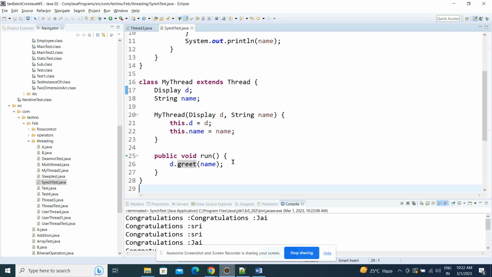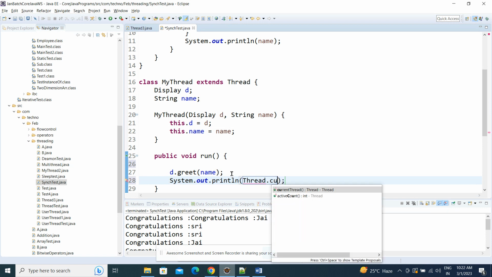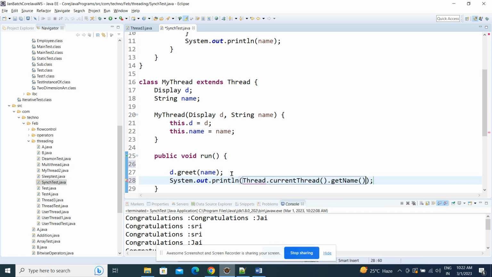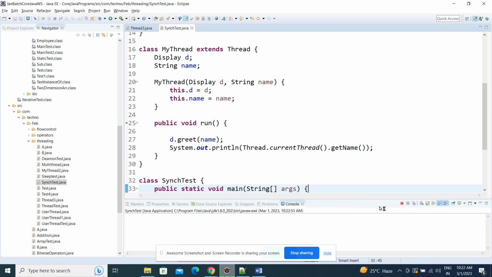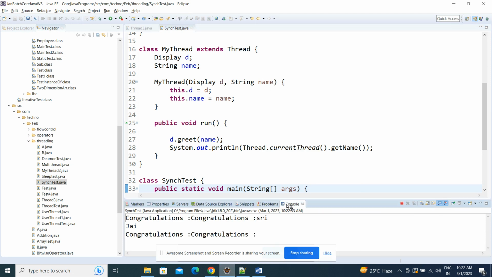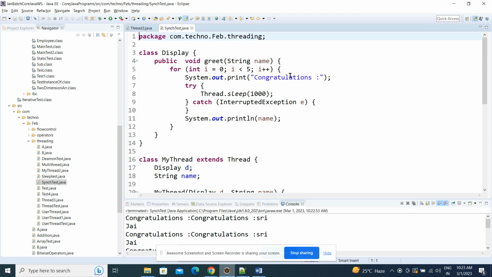Name of the thread: System.out.println of Thread.currentThread().getName(). I'm executing with some name also. Right, thread one is executing at that time.